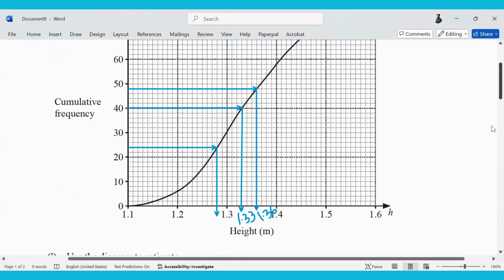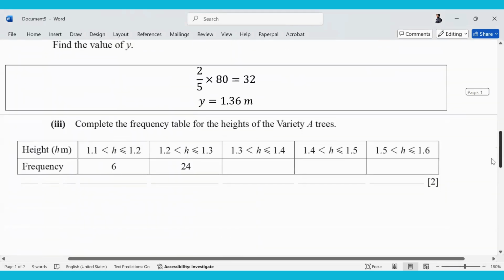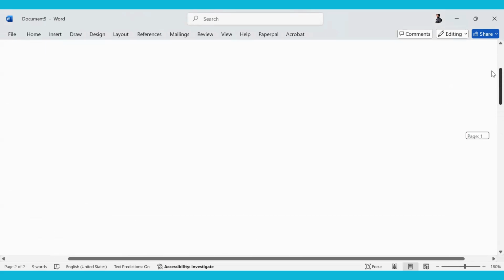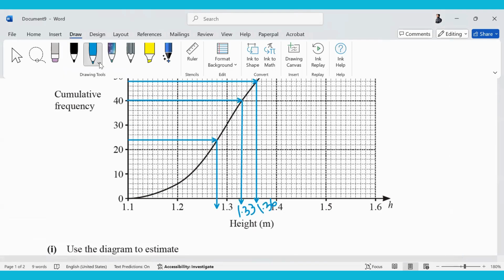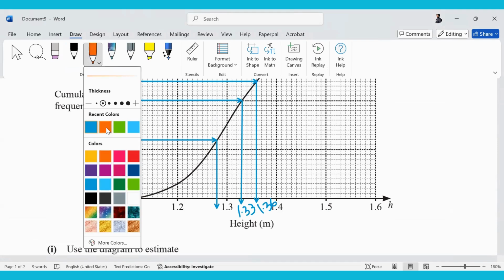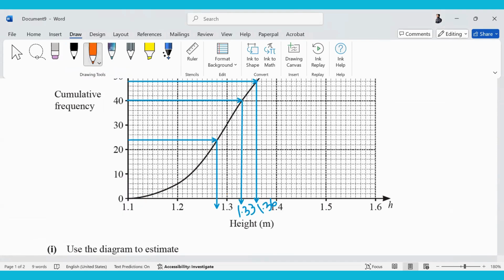Then how many trees had a height between 1.2 and 1.3? The question already gave that: 24. How many trees have a height between 1.3 and 1.4?